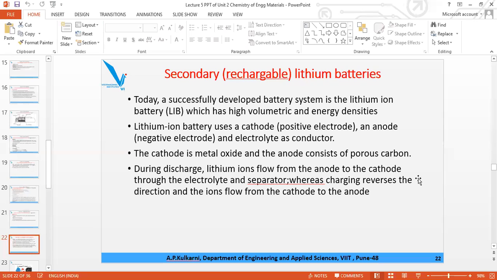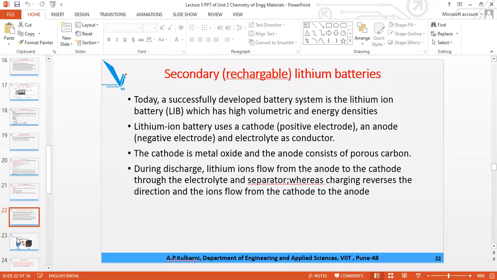Exactly opposite is the explanation for the charging case. When your battery gets charged, exactly opposite. So tell me what are the points for charging? Lithium will move from cathode to anode. Electron will move from cathode to anode, and current will move from anode to cathode. So that is the thing.